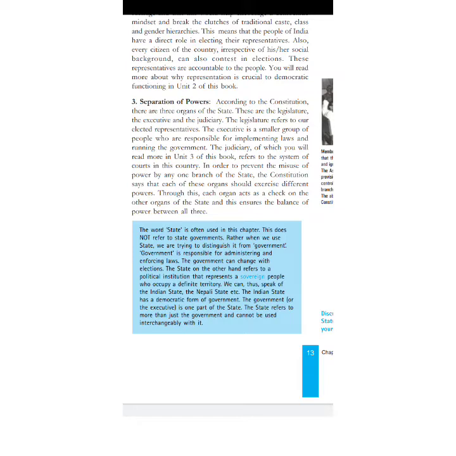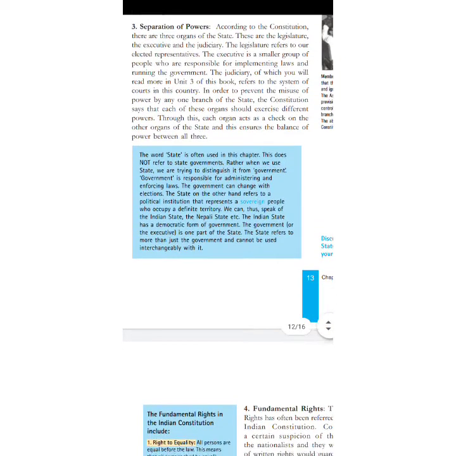So you have a legislature, that is how elected representatives behave. At the state level you have the Vidhan Sabha and the Vidhan Parishad. At the national level you have the Lok Sabha and the Rajya Sabha. So you have the elected representatives that are part of the legislature. Finally is the executive body, that is responsible for executing the laws and running the administration. So these are the three organs of the government.